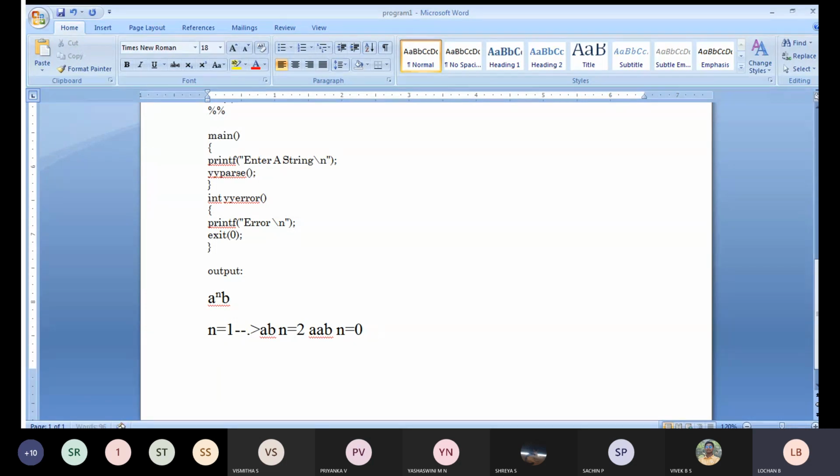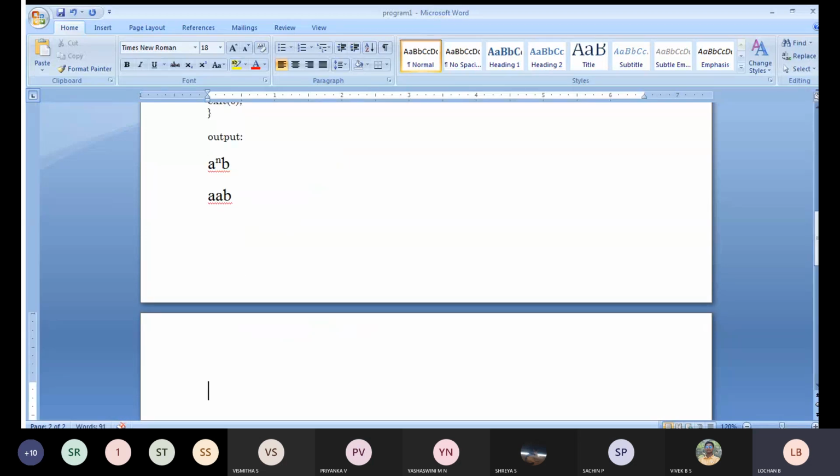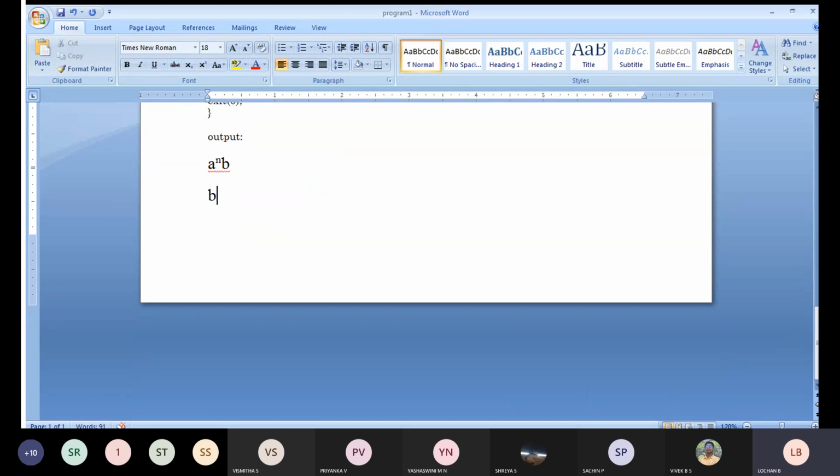For example, if you give a single b, you will get the output that the grammar is valid. If you give only a, the grammar is invalid. Why? Because you need to have a minimum of one b. So if you get only a single a, it is not a valid string. If I give 2 a's, it is not a valid grammar. 3 a's, it is not a valid grammar. We need to check whether the given grammar is valid or not. That is the output we need to check in this program.